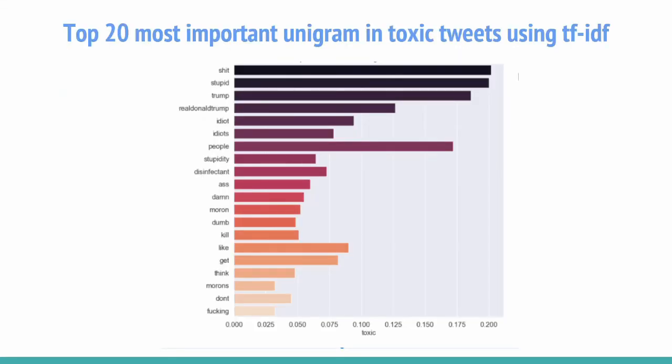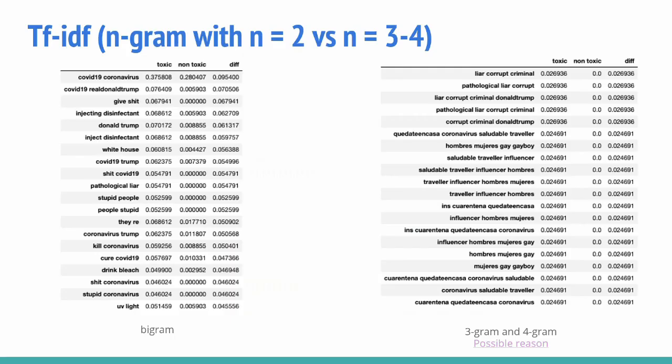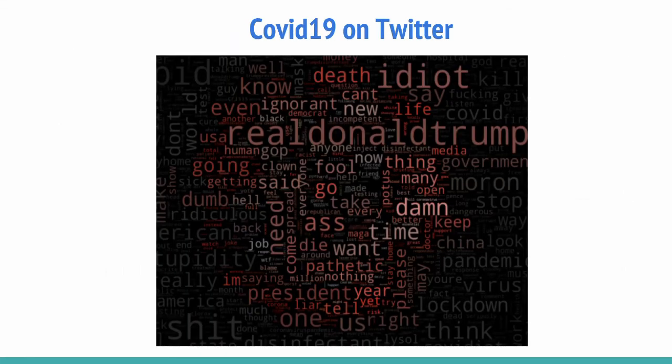We also extracted the top 10 trending unigrams using term frequency inverse document frequency to reflect how important a word is in toxic tweets. Most of the phrases from unigrams or bigrams aren't surprising, but interestingly, when using trigrams and fourgrams, we were able to see more mentions of the word gay than we expected. Further reading of why this result could have occurred is linked in our references. As a way to visualize these toxic tweets, here's a word cloud of frequent words.